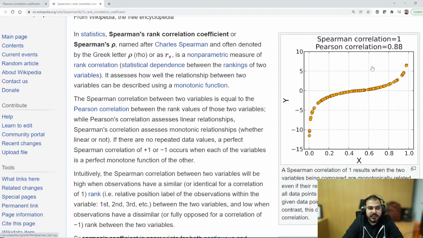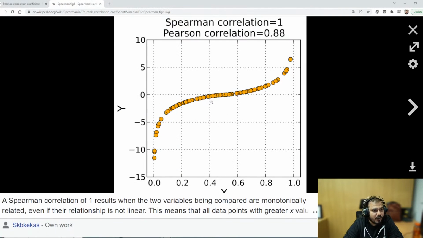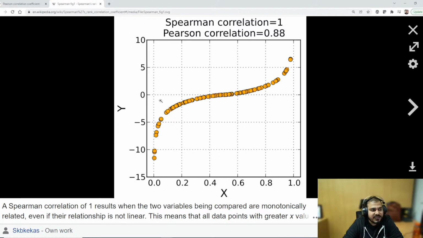You will see that at every point, when x is increasing, y is definitely increasing. In this region, it is increasing by a small amount, right? So this property has not been captured by Pearson correlation. That is the reason it is showing you 0.88 even though when x is increasing, y is also increasing. We need to get 1 and that is where Spearman rank correlation comes in.